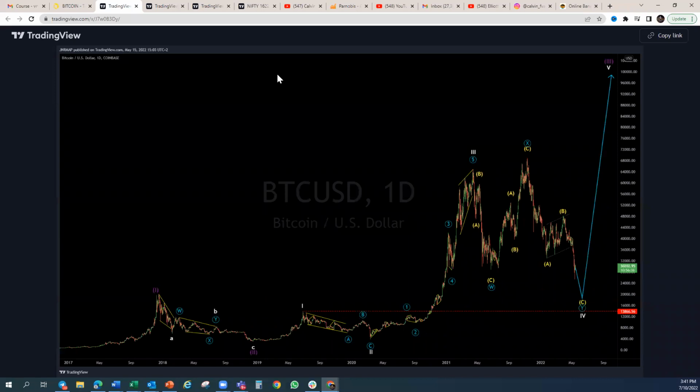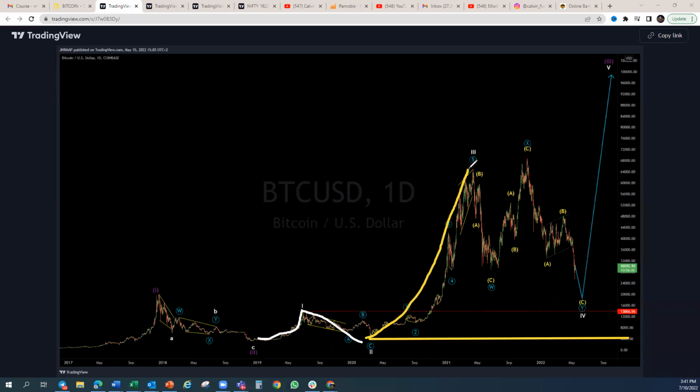So what are we looking at on Bitcoin? I've been showing this chart for the longest time. From around this level, we've got one, we've got two. Remember, in 2021 Bitcoin traded as low as 3,800. People tend to forget this, that Bitcoin traded at about 4,000. I think it was 3,800 to be specific, before it went and made a high of 69,000. So Bitcoin is erratic. It does not matter that we are at around 20,000, 19,000 now. The crypto market is erratic and anything can happen as far as this market is concerned.